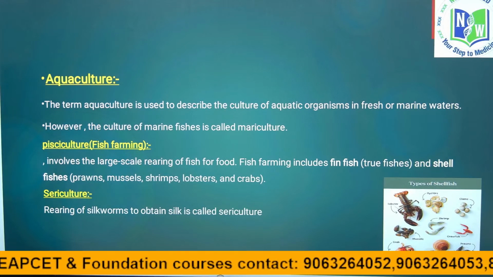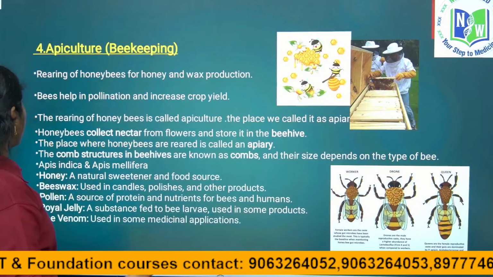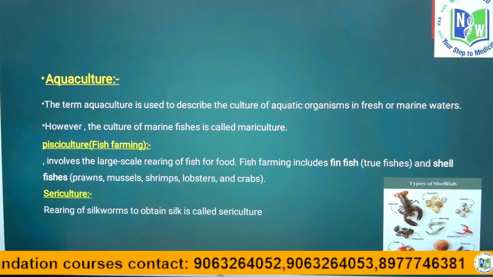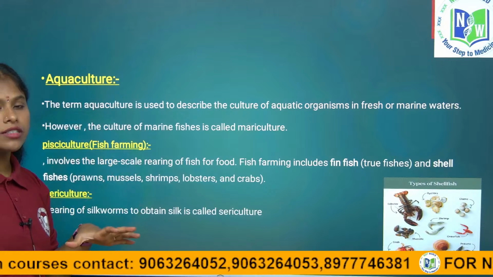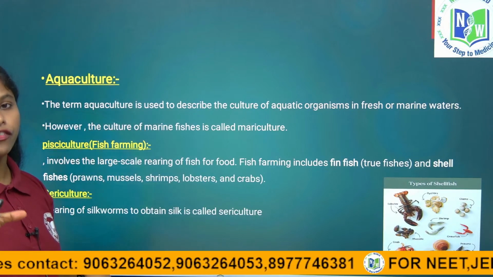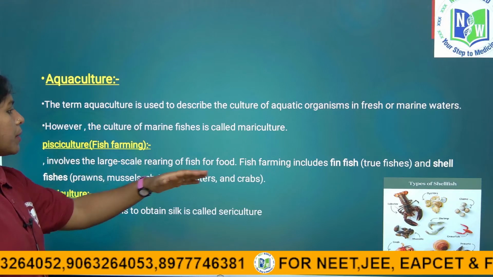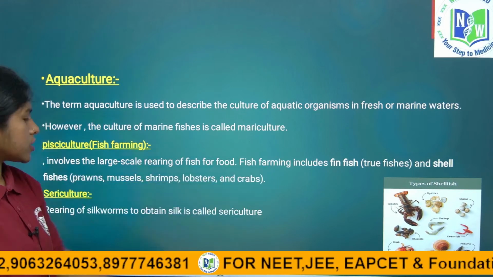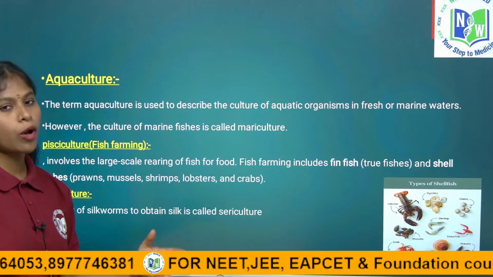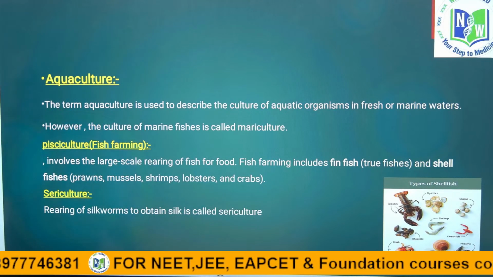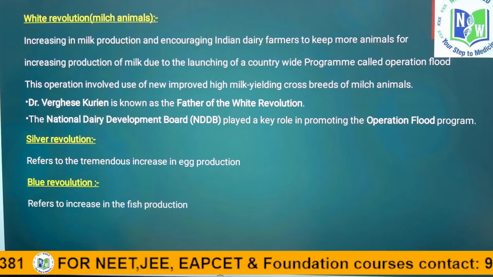The culture of marine fishes is called mariculture, right? And you know what is meant by pisciculture? Pisciculture is rearing some kinds of fishes on a large scale for food purpose. Mainly we rear finfishes and shellfishes like prawns, mussels, shrimps, lobsters and crabs. And sericulture is rearing of silkworms, right?